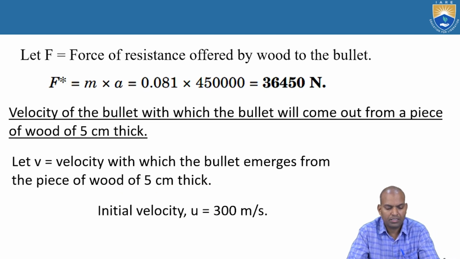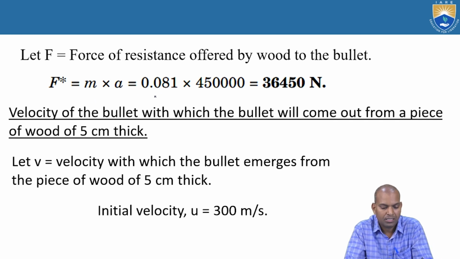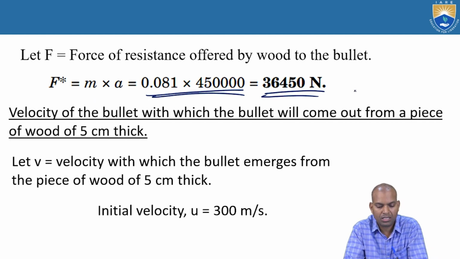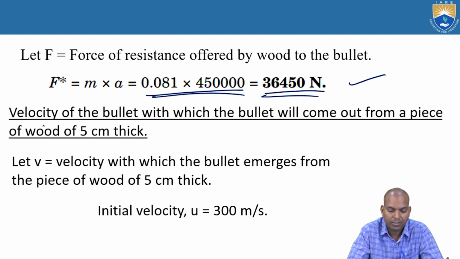Now what is the force? That is force equal to mass times acceleration. What is the mass? 0.081 kilogram times 450,000, that is 36,450 Newton. That is the force of resistance offered by wood to the bullet.